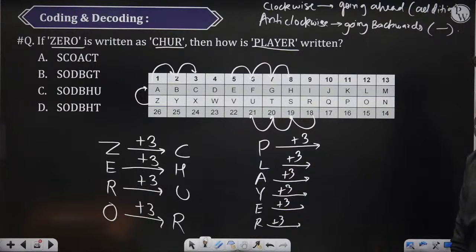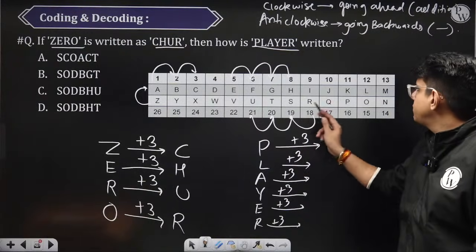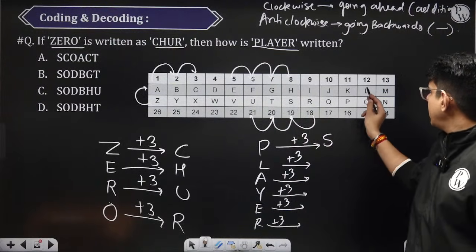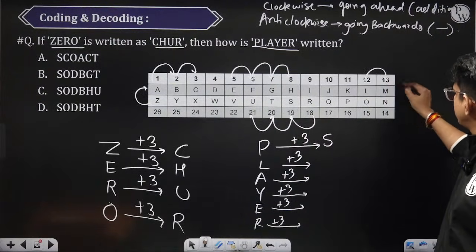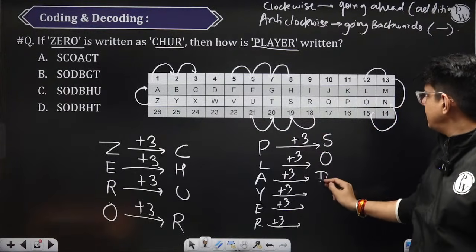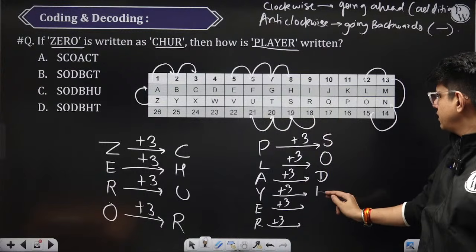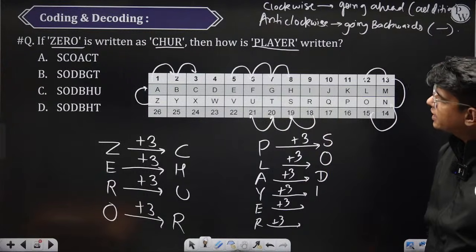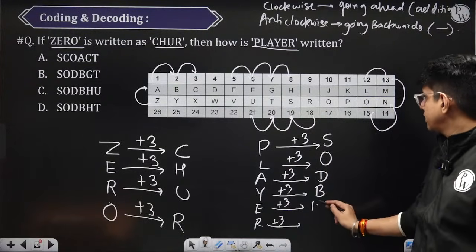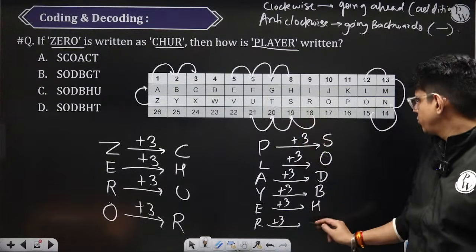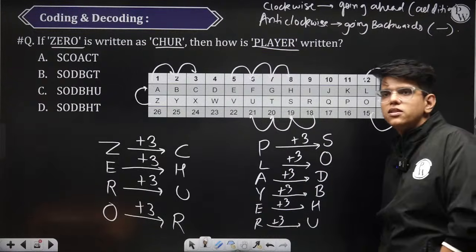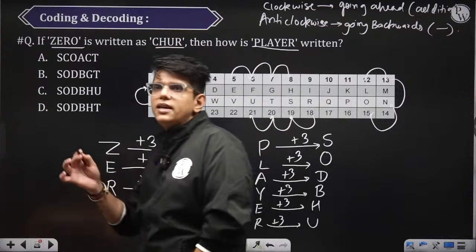Okay, here P plus 3 is clockwise, 1 2 3 S. L plus 3, 1 2 3 O. A plus 3 is D. Y plus 3 is Z A B. Then E plus 3 is H. R plus 3 is 1 2 3 U. S O D B H U. Which option? S O D B H U.